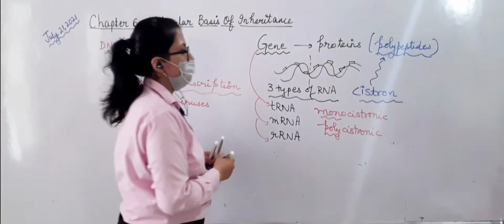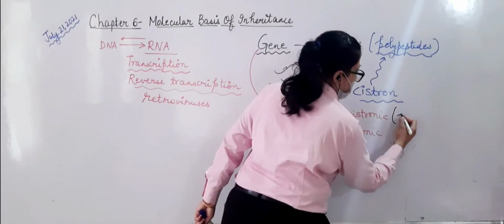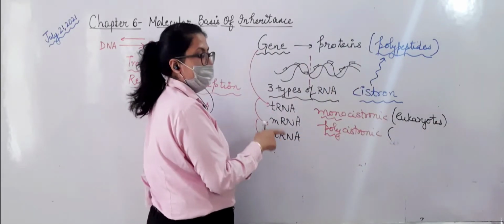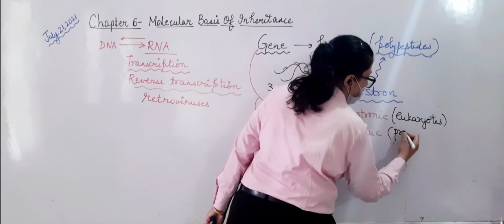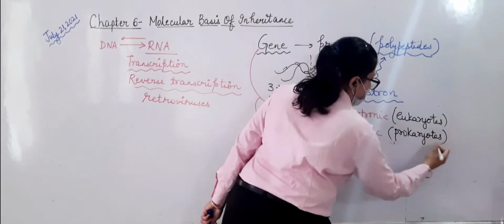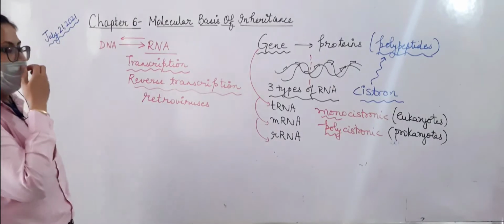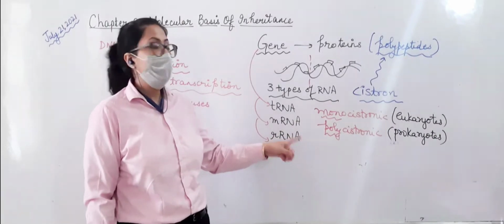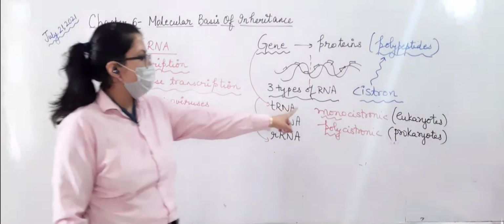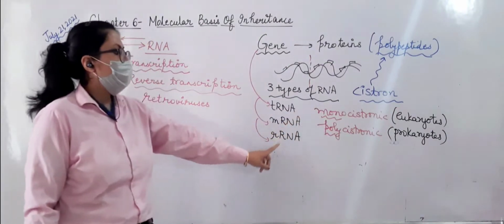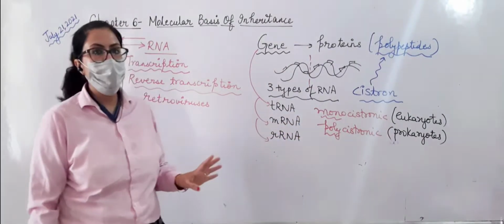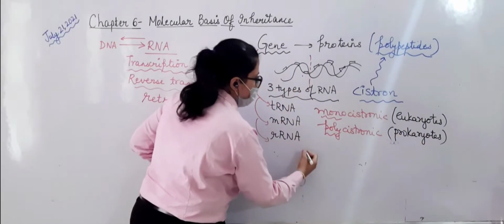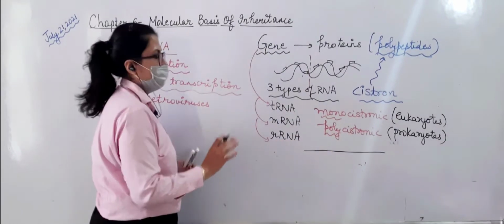Point to be noted here is that monocistronic DNA is present in eukaryotes like humans and polycistronic DNA segments are present in prokaryotes like bacteria. So again, a very important question: how is the transcription process different in eukaryotes and prokaryotes? The first difference is very clear to you, that it is monocistronic in eukaryotes and in prokaryotes like bacteria it is polycistronic. Another important difference, again I will just take this DNA segment and I will make a straight line. I am just straightening it.